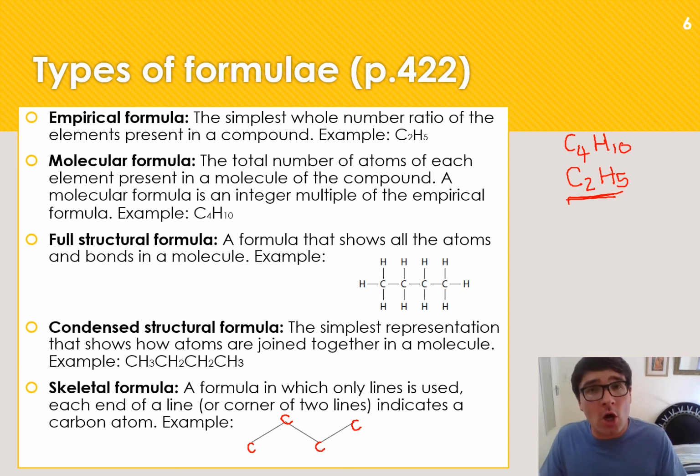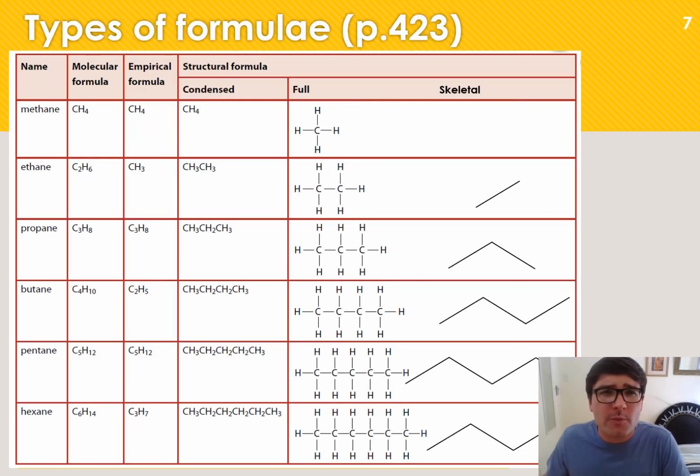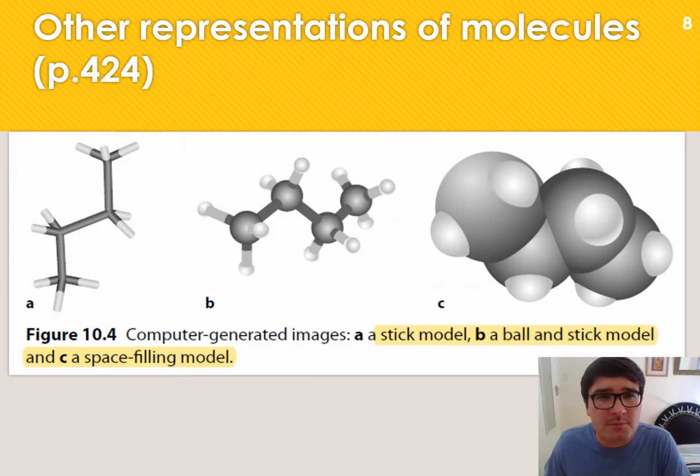But because we all know that the international community uses these skeletal formulas, we can interpret meaning into those zigzag lines. So as we develop this course, you will see how we do it for other functional groups as well. So here we have a representation of our first 6 alkanes and all of the different formulae we could represent them with. I leave it up to you to go through this and study it on your own time.